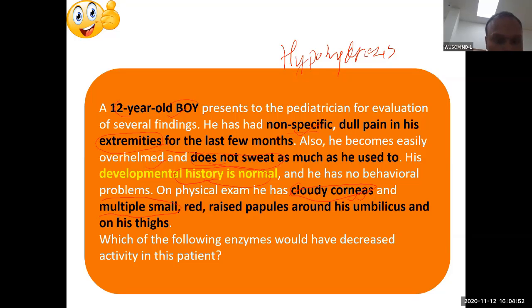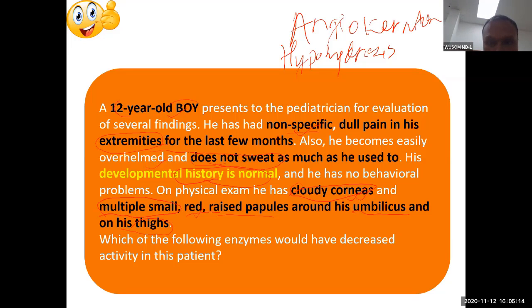Simple, small, red, raised papules. So many papules are there around the umbilicus and on the thigh. So you can see here, hypohidrosis, and these small red raised papules are nothing but angiokeratomas.